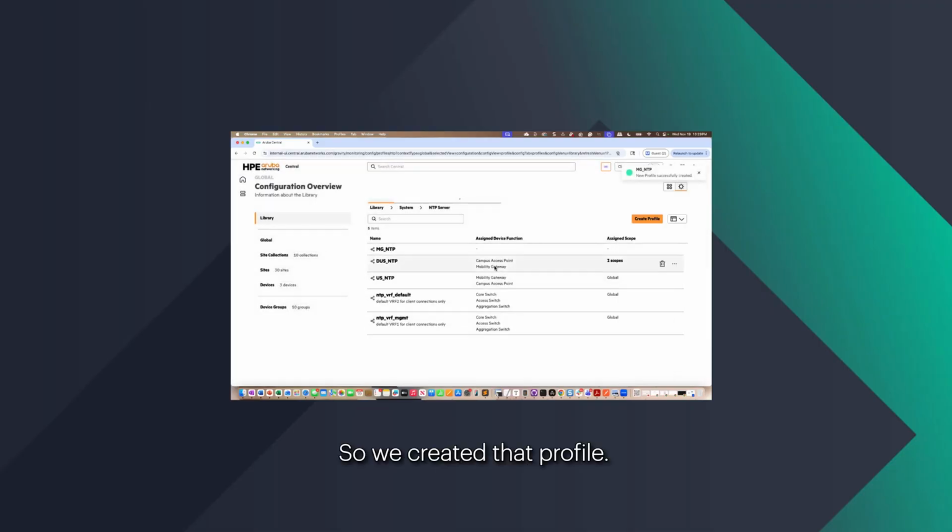Okay, so we created that profile. At the moment, it sits in the library and there's no device function or scope assigned yet.